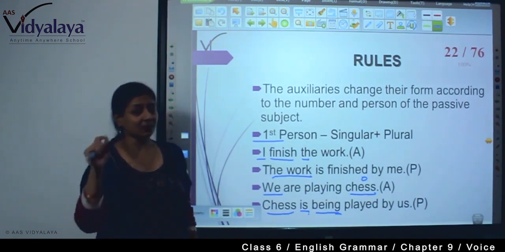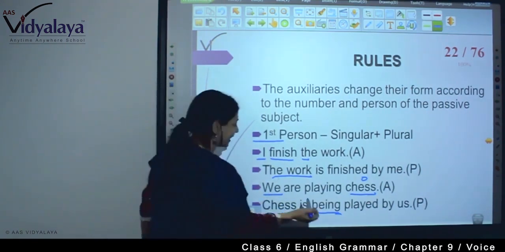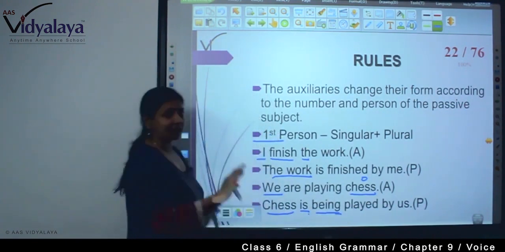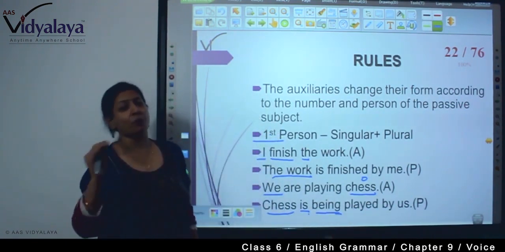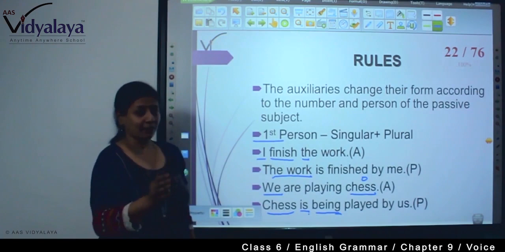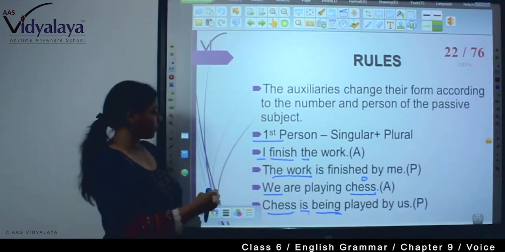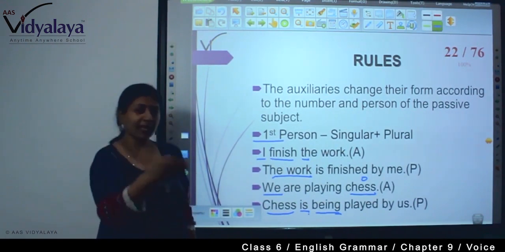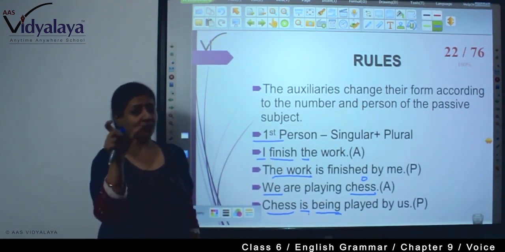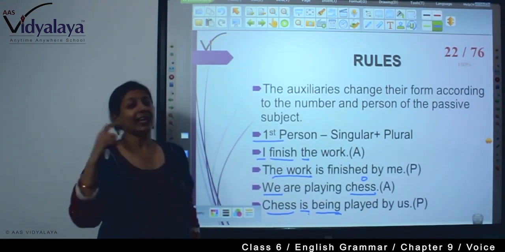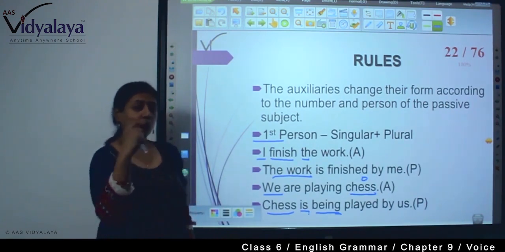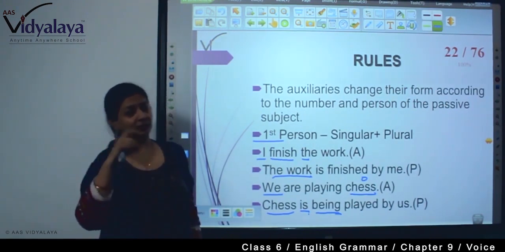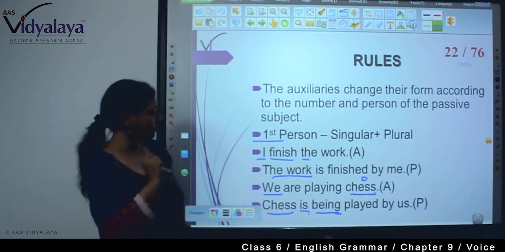When there is a continuous or progressive, you write being played. Whether it is present progressive, past progressive, or future progressive, you will have to write playing as being played, doing as being done. Because the past participle is required in passive, right? So after being, you write the past participle form of the verb.